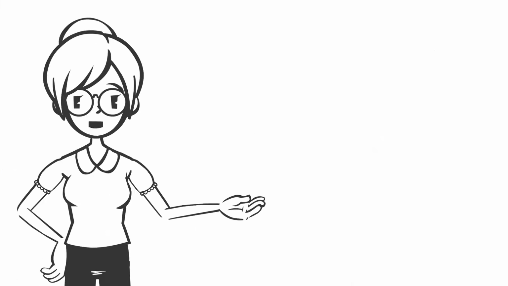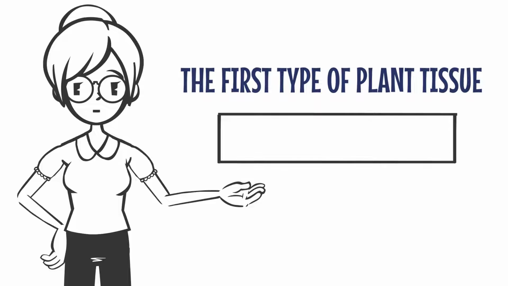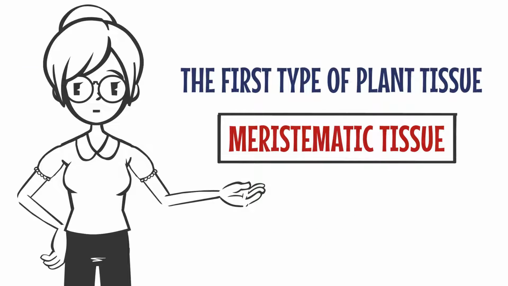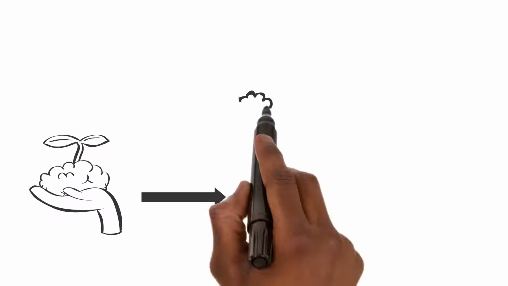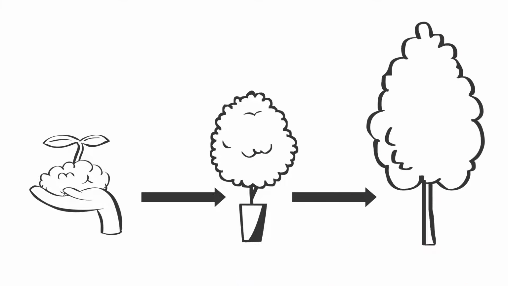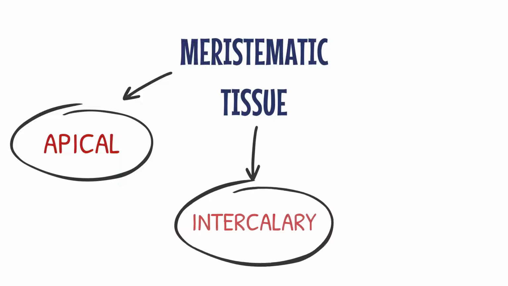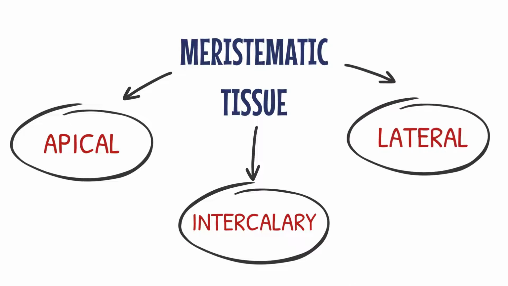Now, let's understand the first type of plant tissue, meristematic tissue. Meristematic tissue is responsible for the growth of plants. We have three types: apical meristem, intercalary meristem, and lateral meristem.